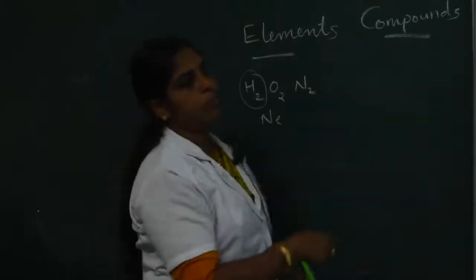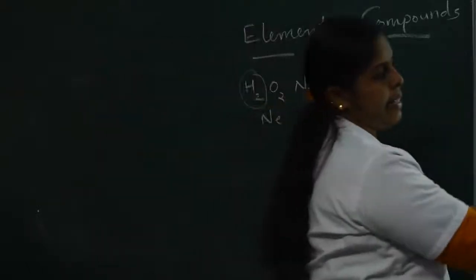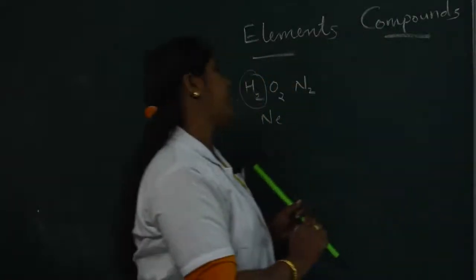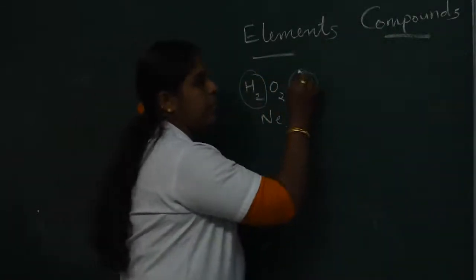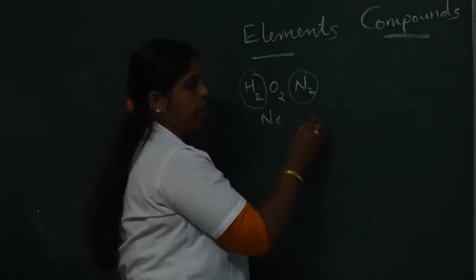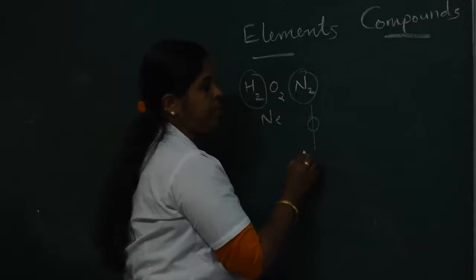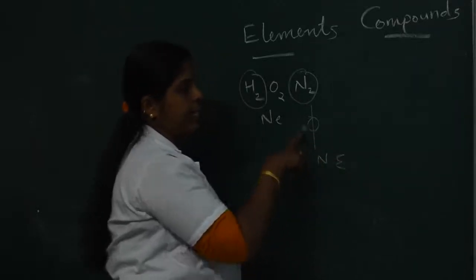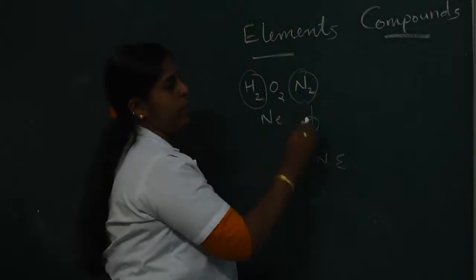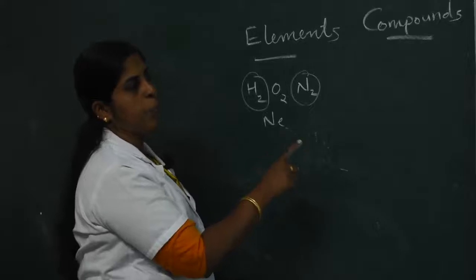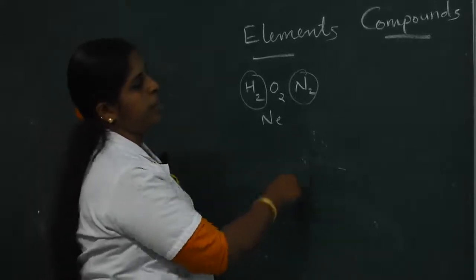Next, an element is the smallest particle that retains all the properties of the atom. Here, taking the nitrogen element, nitrogen atoms exhibit the properties of the element. If the atom is divided again, we get proton, neutron and electron. At that time it can't retain the properties of the element. So an element is the smallest particle that can retain the properties of its atom.